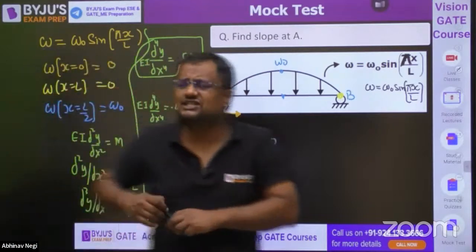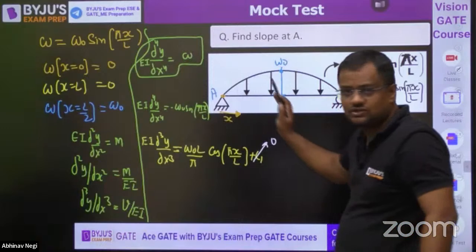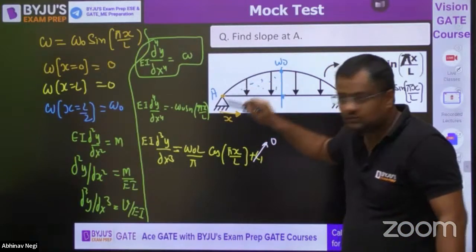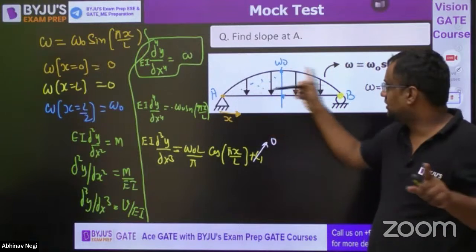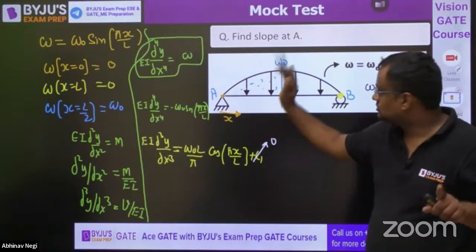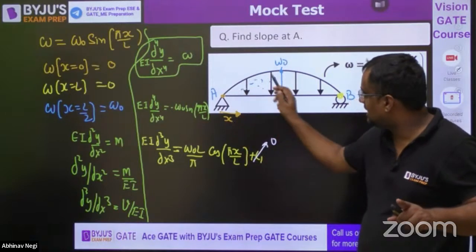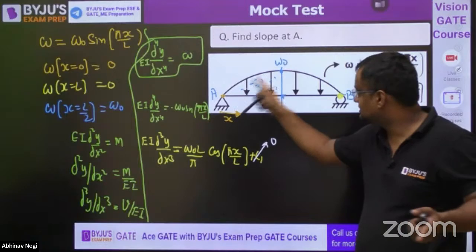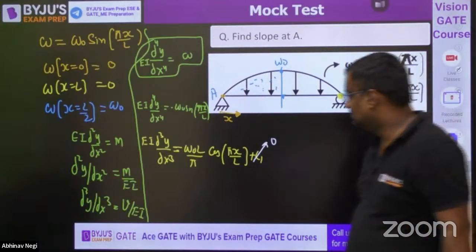And one more thing, what is the shear force here? Shear force here is summation of force from the left. So this reaction will be equal to this load, na? Because reaction is half of the total load, because symmetrical. So at here, this reaction is equal to half of the load, and this is the half. So it will be 0.